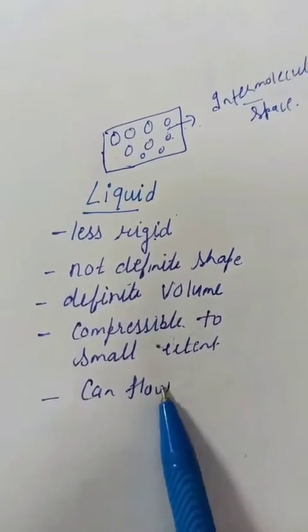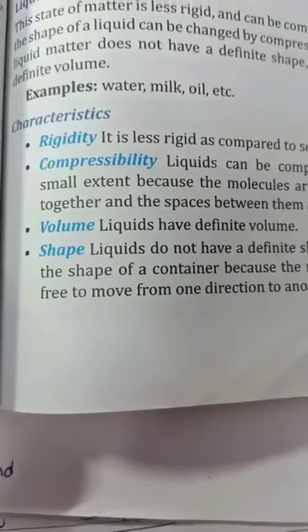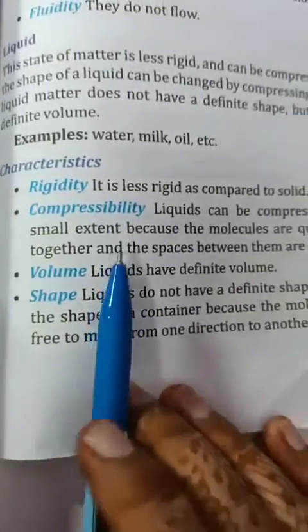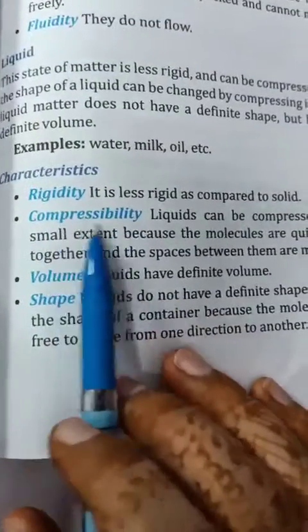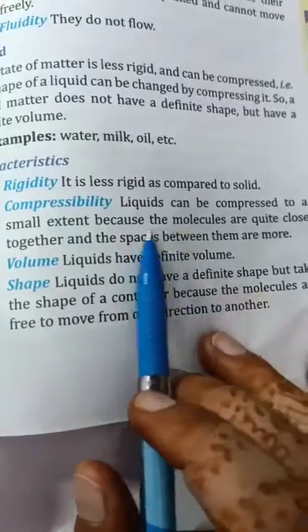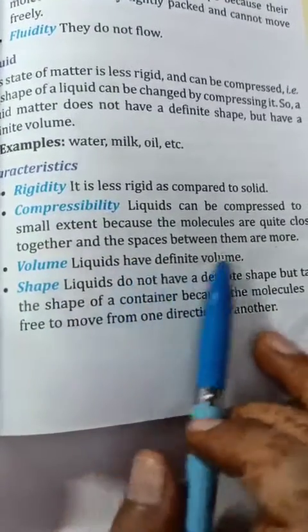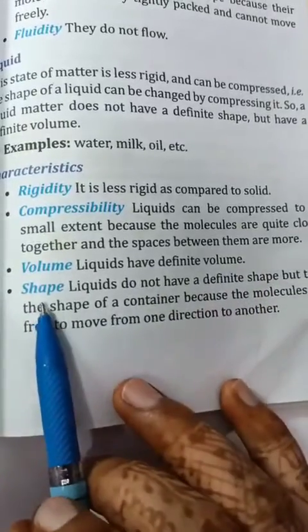Liquid can flow, so there is a fluidity in case of a liquid. You can underline in your book also liquid compressibility. Liquid can be compressed. Why? Because the molecules are quite close together and the spaces between them are more. Shape.